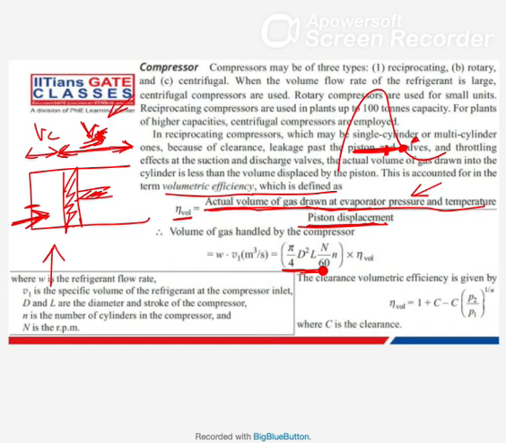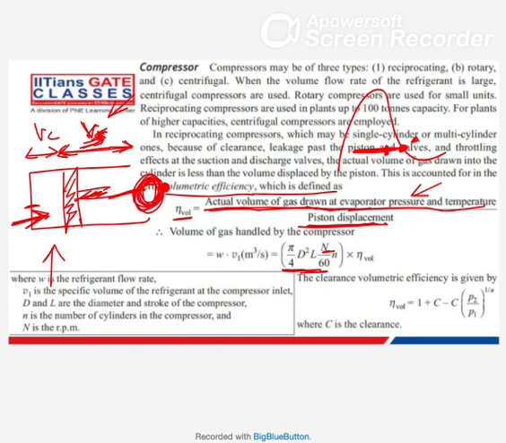Now multiplied by n. Why this n? Because the piston will reciprocate and here the crank will rotate.